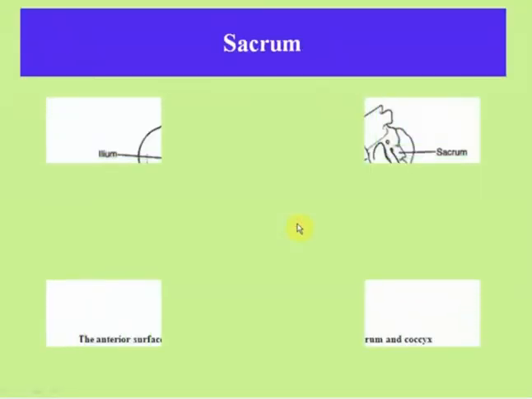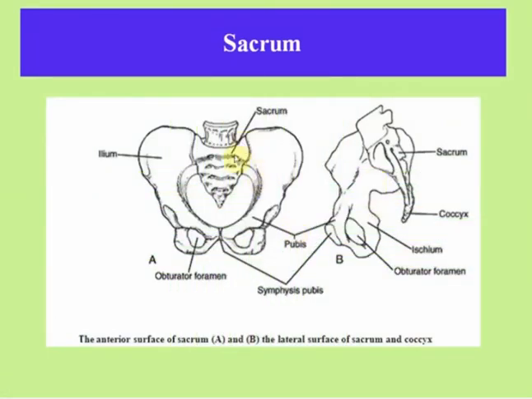This is a picture of the sacrum. See, this is the sacrum, this is the ilium, obturator foramen, pubis, symphysis pubis, ischium, obturator foramen, coccyx and sacrum. This is the anterior surface of the sacrum, and this is the lateral surface of the sacrum.